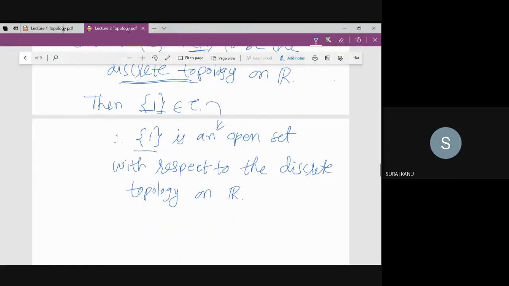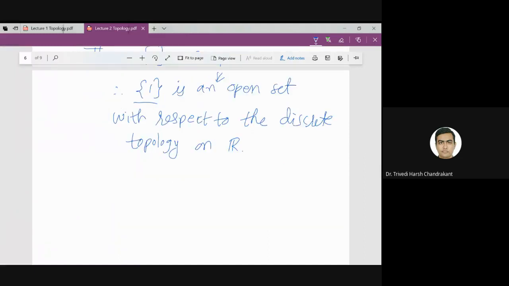So instead of tau equal to the power set of R, if I take tau equal to R, then will it be open or closed? There we cannot take tau equal to R. There it is called the standard topology. So let me write down that another example. If I take X equal to R, then what I will consider as tau?